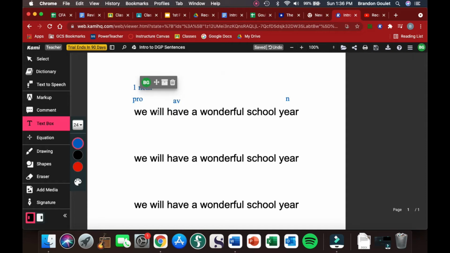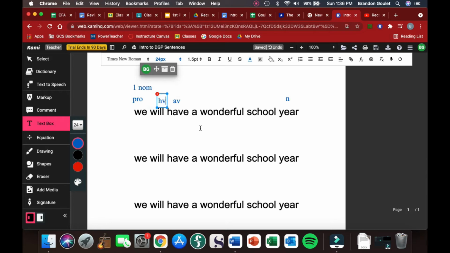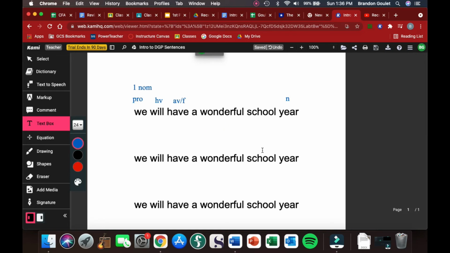Now will is a verb, but it's not a linking verb. It's not linking we to some other word in the sentence. It's helping us determine what tense have is in. So it is a helping verb, and it tells us that have is in the future. Will have. We will have a wonderful school year. That's the future tense, so we label have as an action verb in the future tense.